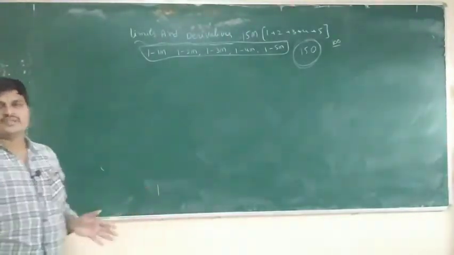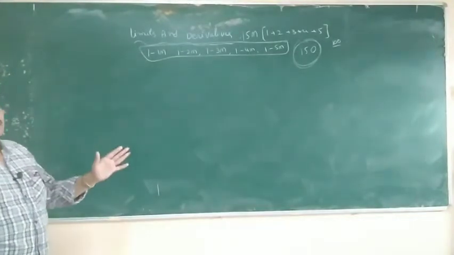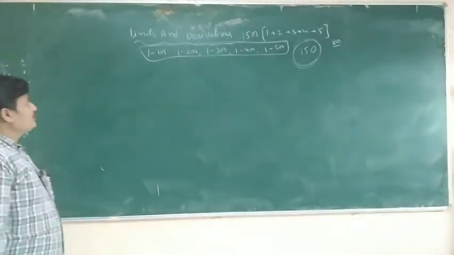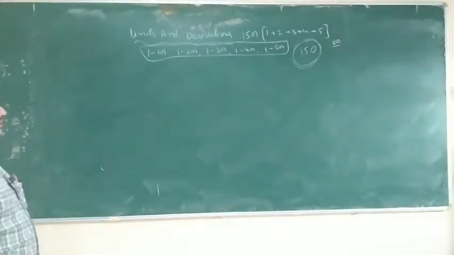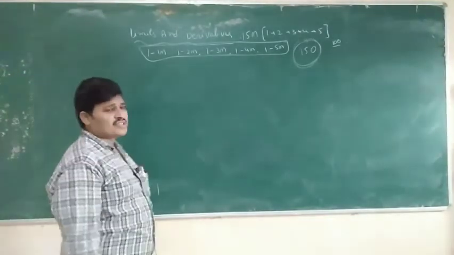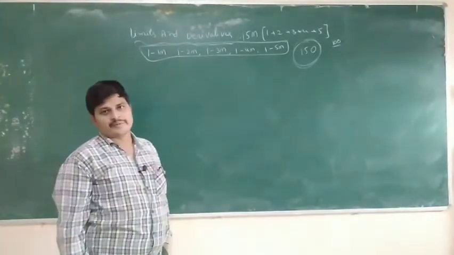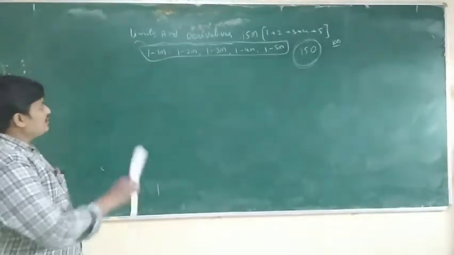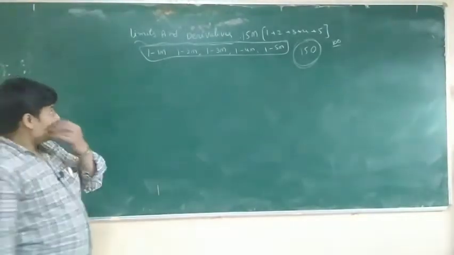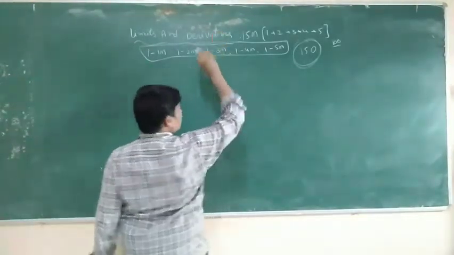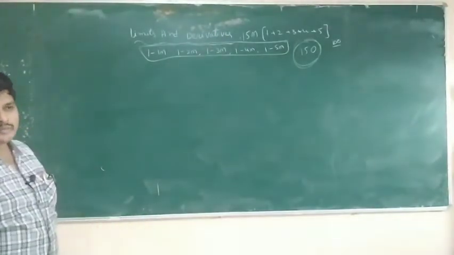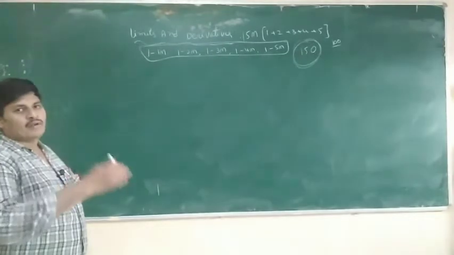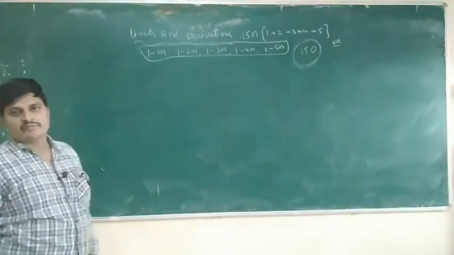So you must be perfect in derivatives. It is very simple, but there are so many formulas, like in trigonometry. Limits and derivatives also have so many formulas; each and every problem depends on the formula and its application.